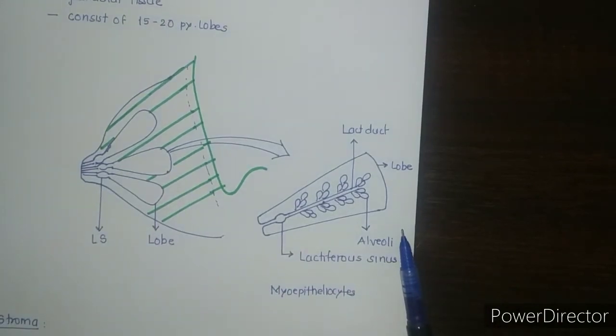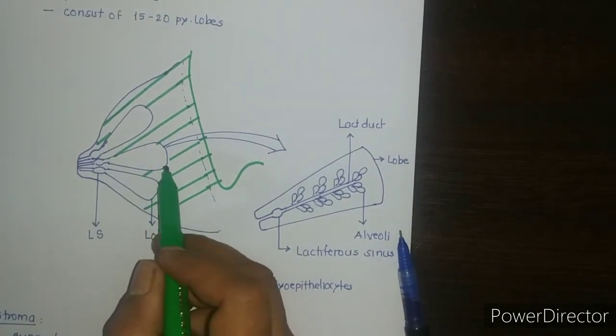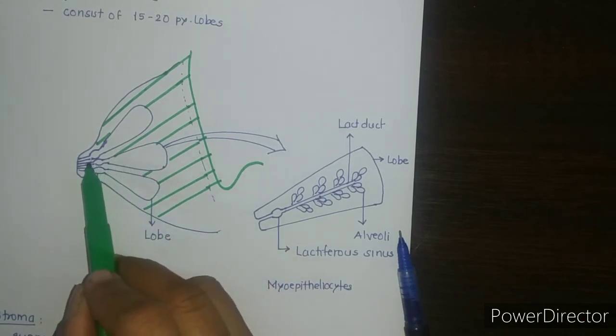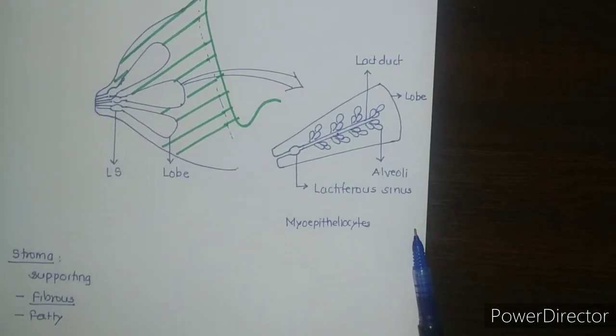Then coming to the fatty stroma. Fatty stroma forms the main bulk of the gland and it is distributed all over the breast except beneath the nipple and areola. Clear? So this is about the stroma.